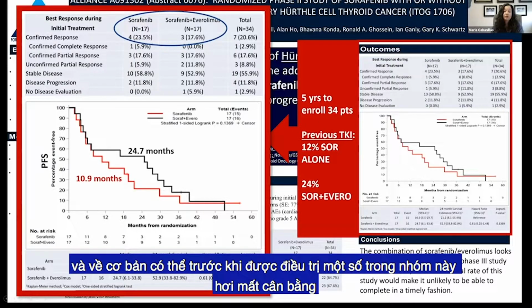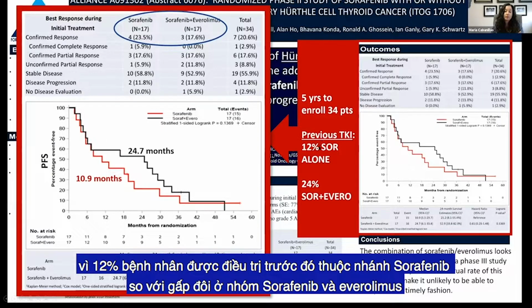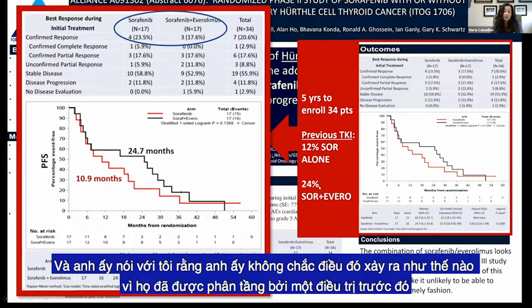And essentially, you could be pretreated. So some of these were a bit unbalanced because 12% of the previously treated patients were in the sorafenib arm versus twice as many in the sorafenib everolimus. And he tells me he's not sure how that happened because they were stratifying by previous treatment.